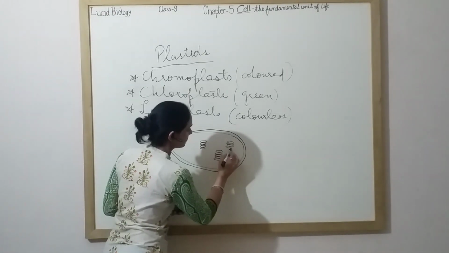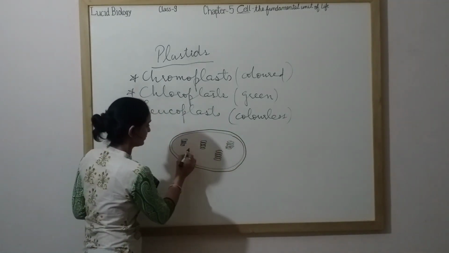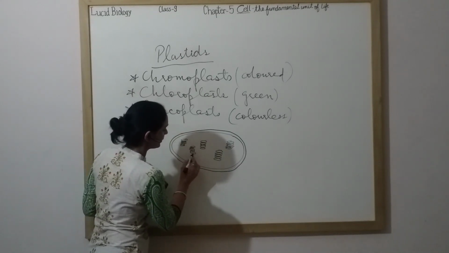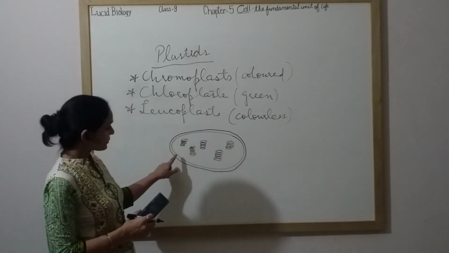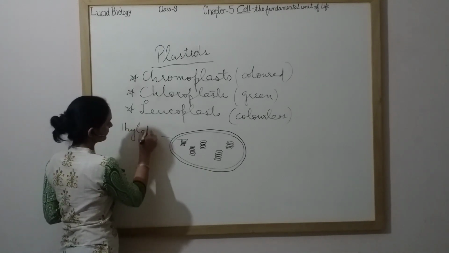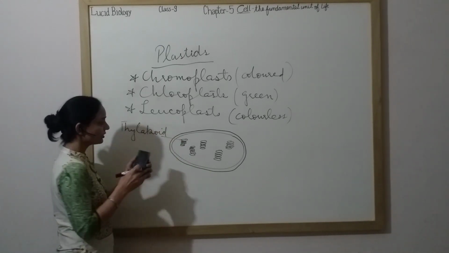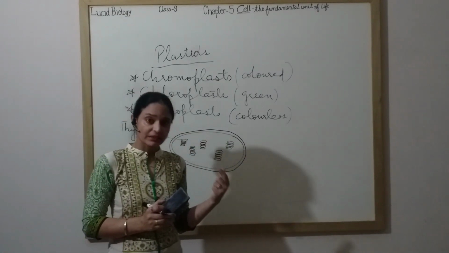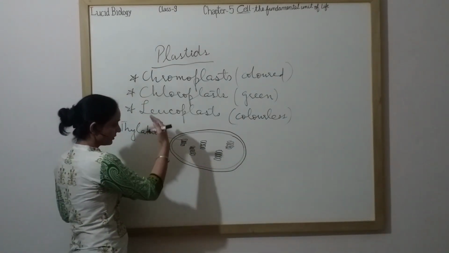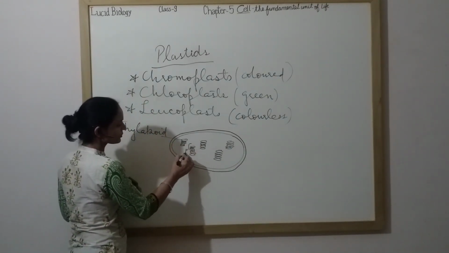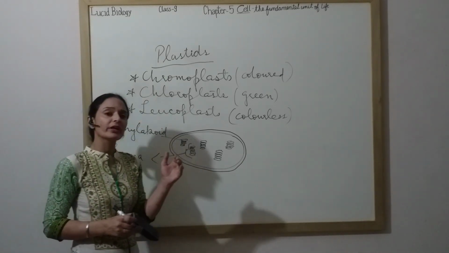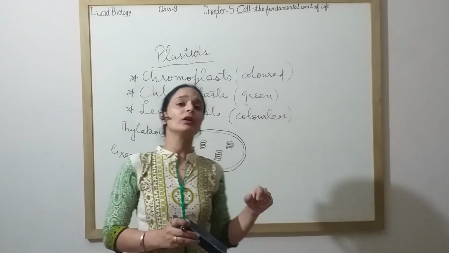And these are having connection with each other. So randomly you just show the distribution of these flattened, discoid or ovoid structures. Each little flat structure is called thylakoid. A single flat ovoid structure is a thylakoid. And when so many thylakoids make a pile, that entire group is called grana.